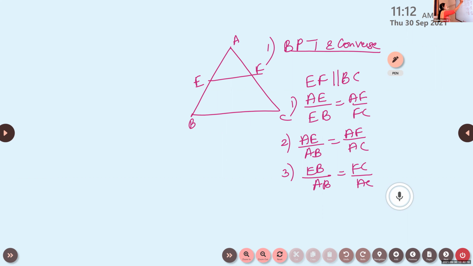Then the second concept we learned in triangles is similarity. What is meant by similar figures? When will you say two objects are similar? The shape will be the same, and the sizes are proportional; it is either enlarged or diminished in the same ratio.